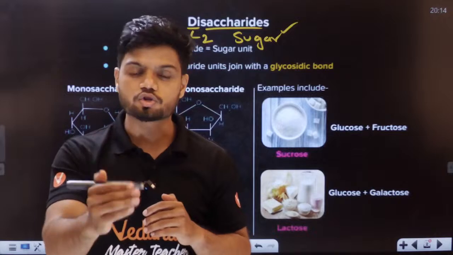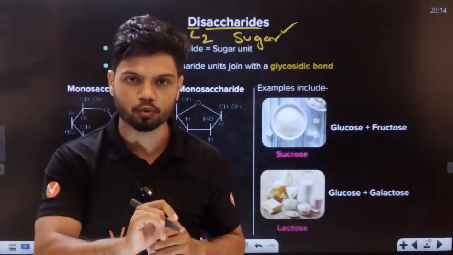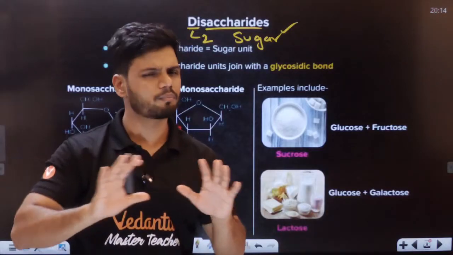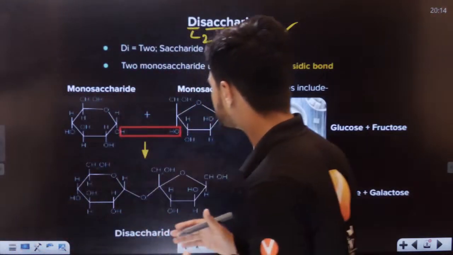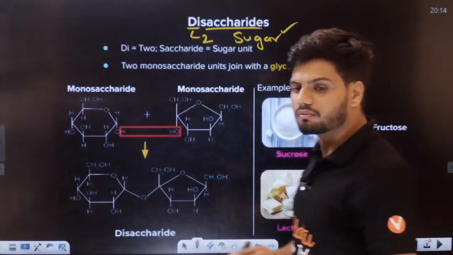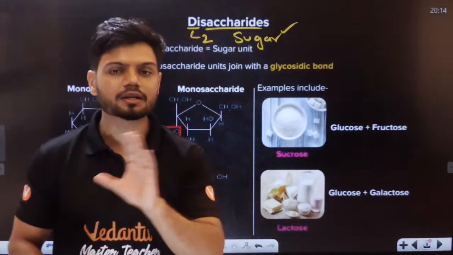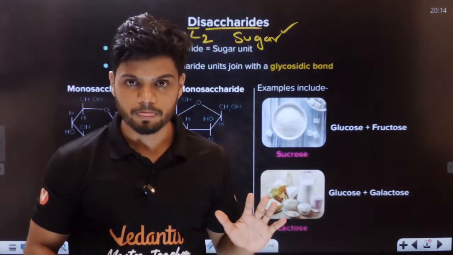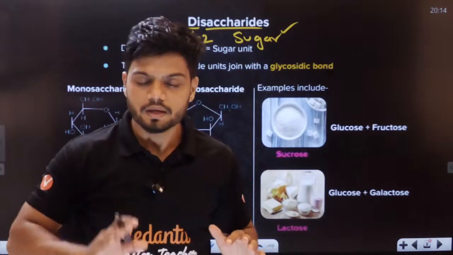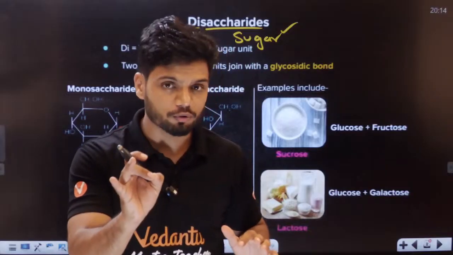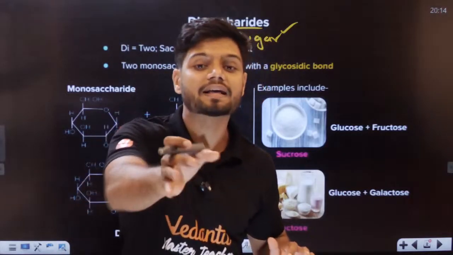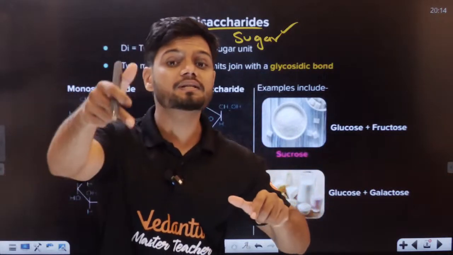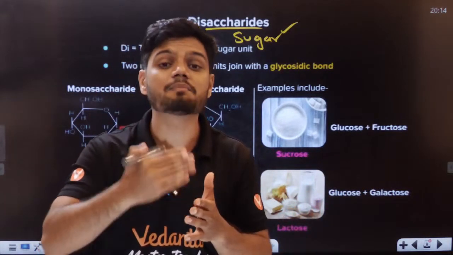You can learn the structure of glucose, that is more than enough. Just learn the structure of C6H12O6, nothing more than that. This is the structure here. In the examination, generally they will not ask you to draw the structure or identify it. But they will ask you for examples of disaccharides, or they'll give you multiple examples and you're supposed to identify which one is a disaccharide and what a disaccharide is made up of.